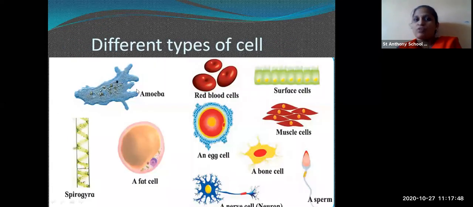These are different types of cells you can see. Here is RBC, that is red blood cells. These are surface cells, muscle cells, bone cell, egg cell, fat cell. Spirogyra is having a different one. You can see all the cells differ from each other. They do not have a specific shape. Neuron is having a different type. Sperm is having a different type of cell.